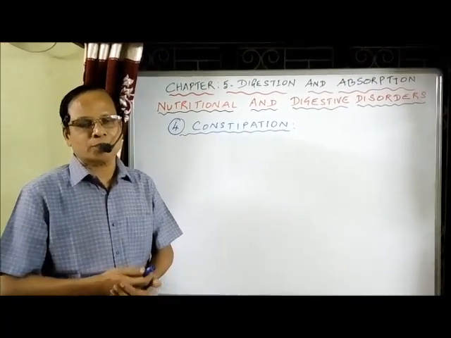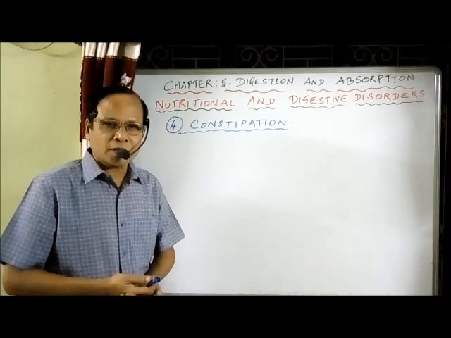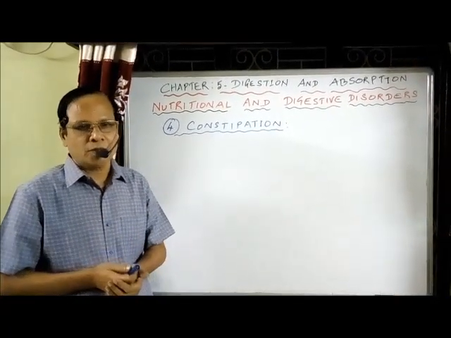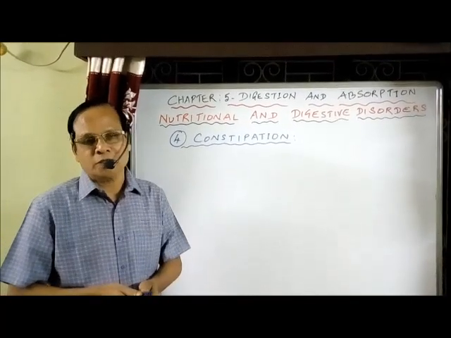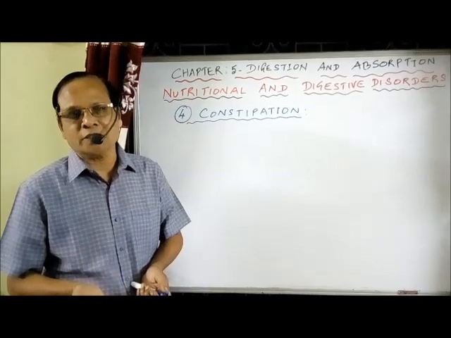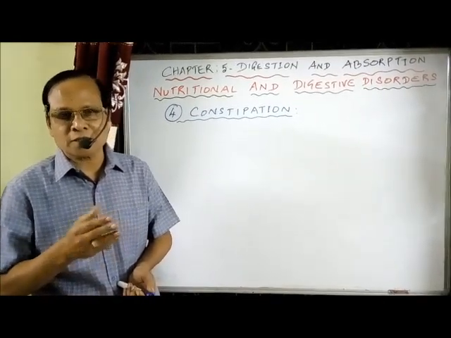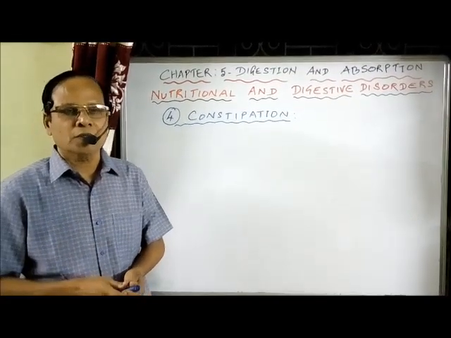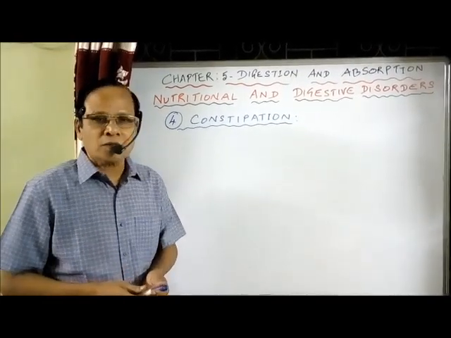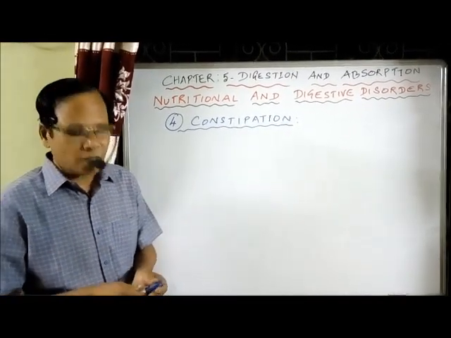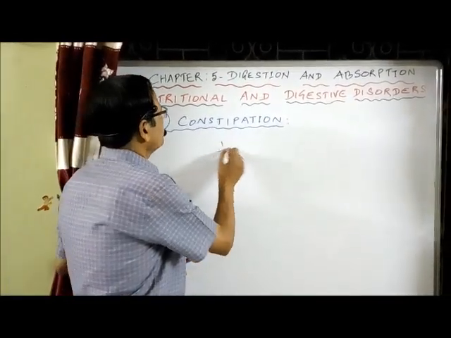What is constipation? It is nothing but the retention of the fecal matter in the rectum. It is a condition in which the feces, that means undigested waste, are retained in the rectum, not being eliminated. This is because of irregular bowel movement.